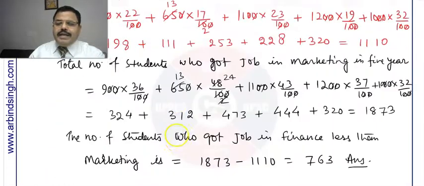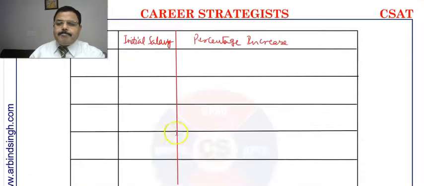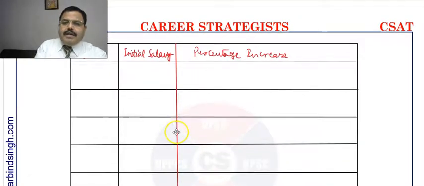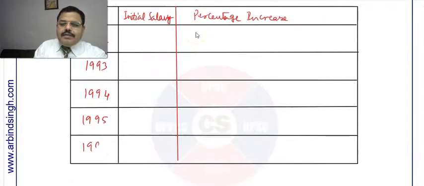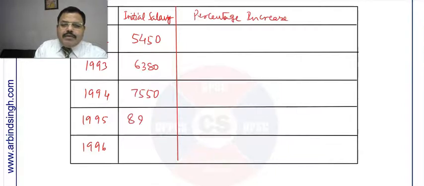So we can write here 1992 to 1996. The years can be written here: 1992, 1993, 1994, 1995, and 1996. The data was given here: 5450, and it was 6380, and it was 7550, and then it was 8920, and the last one is 9810.